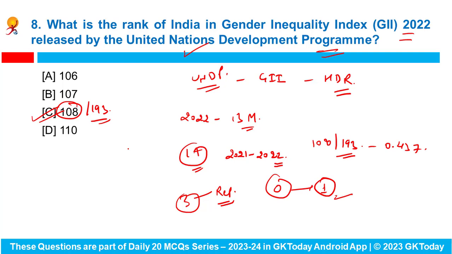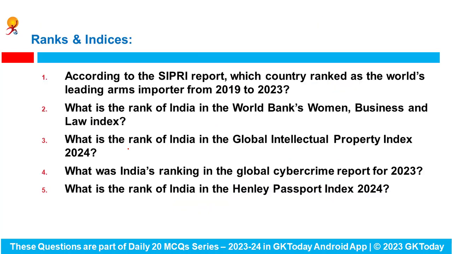Let's talk about some of the important rankings and the indices. According to the SIPRI report, which country ranked as the world's leading arms importer from 2019 to 2023? As per the SIPRI report, India ranks as the world's leading importer for arms in this time period. What is the rank of India in the World Bank's Women Business and Law Index? Here answer is 113.